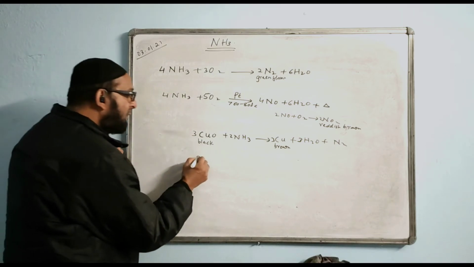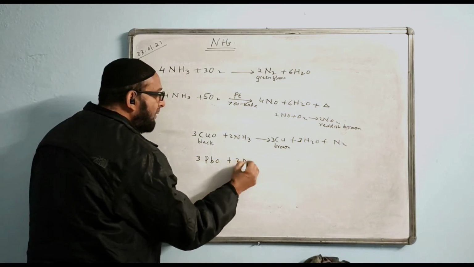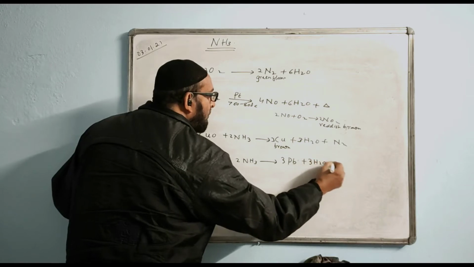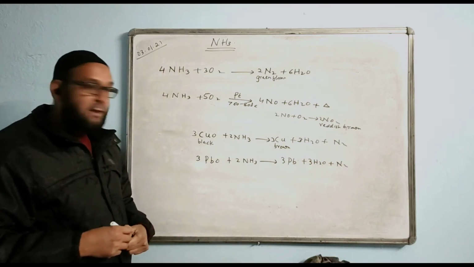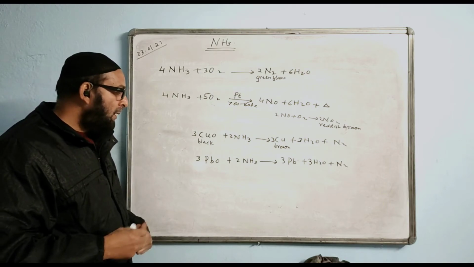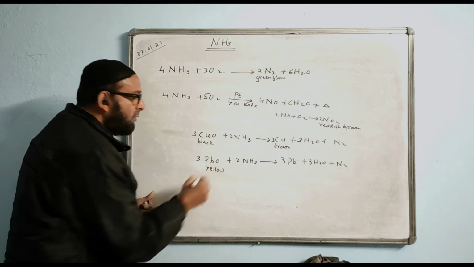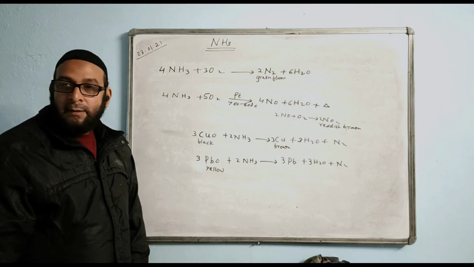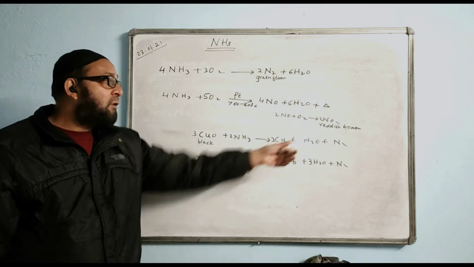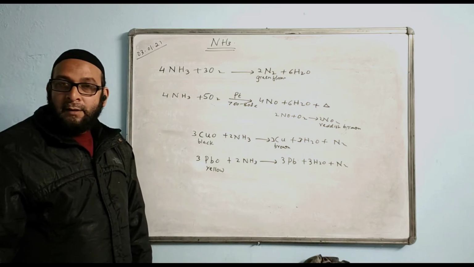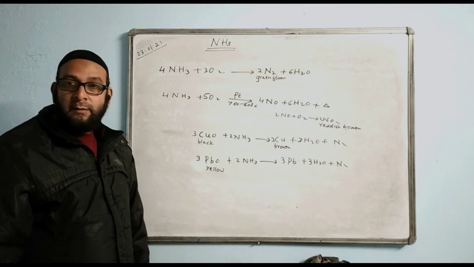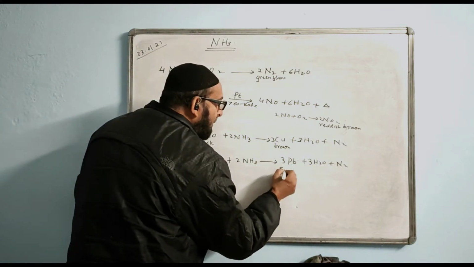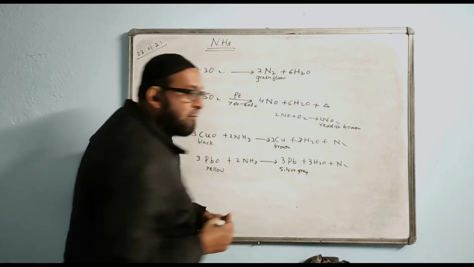And we have a similar reaction with lead oxide, 3PbO plus 2NH3. Same way, the balancing numbers also will go the same way. We will get 3Pb plus 3H2O plus N2, nitrogen gas. The color of PbO is yellow. But this copper oxide and lead oxide has to be heated. Then only we pass ammonia and we have this observation and this reaction taking place. Lead oxide is reduced to lead, whereas ammonia is oxidized to nitrogen. And the color of lead metal is silver grey. Silver grey. Observation you have to know.